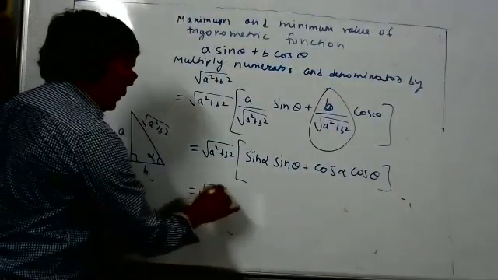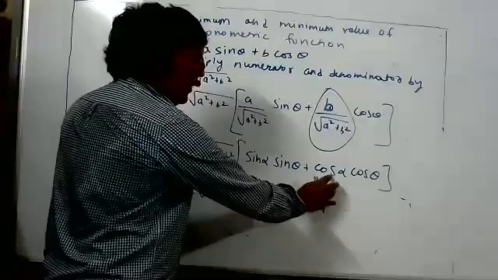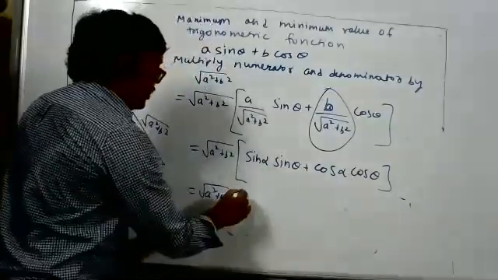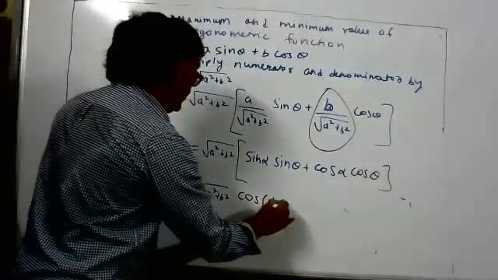Anybody has any doubt? No, sir. Then whose formula have we written, student? See from here, cos a cos b plus sin a sin b. That is cos(a minus b).